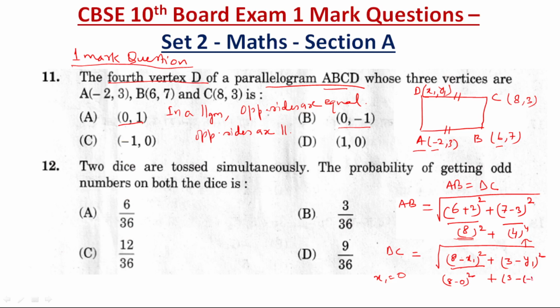So y1 should be minus 1, then only it will become 8 square plus 3 plus 1, that is 4 square. So y1 equals minus 1, and option B will be correct. So x1, y1 will be equal to 0 and minus 1.